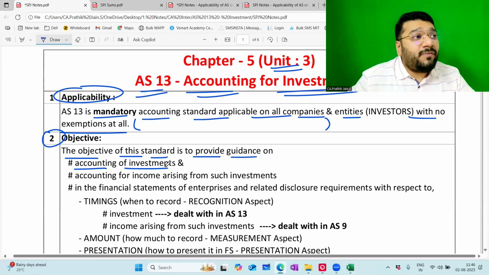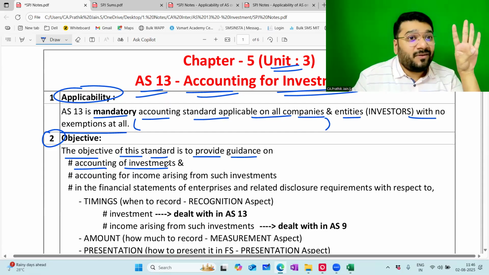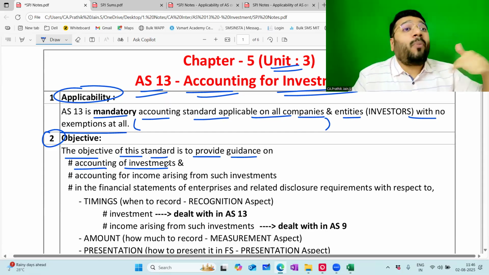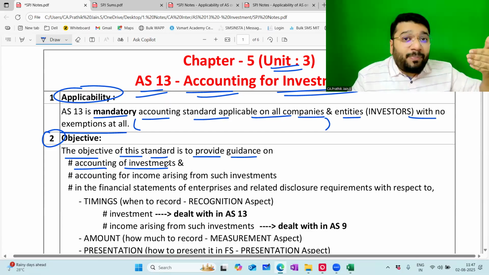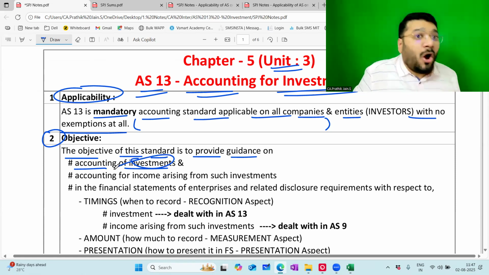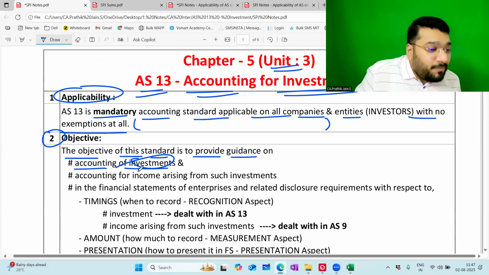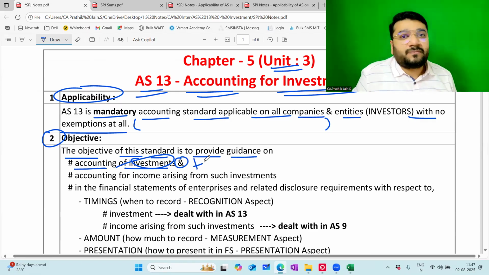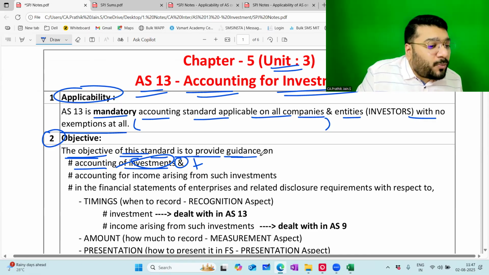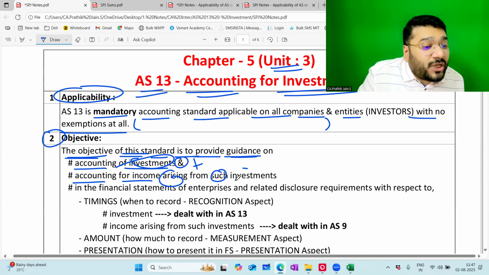So when I say accounting for investment, don't think that this AS is going to teach you what is debit, what is credit. Accounting means all the 4 aspects: at what point of time I should record, how much I should record, how should I disclose, how should I present, all the aspects which are associated with this item investment. On that the clarity is being given by AS 13. Plus, the objective of the standard is to provide guidance on accounting for income arising from such investment.